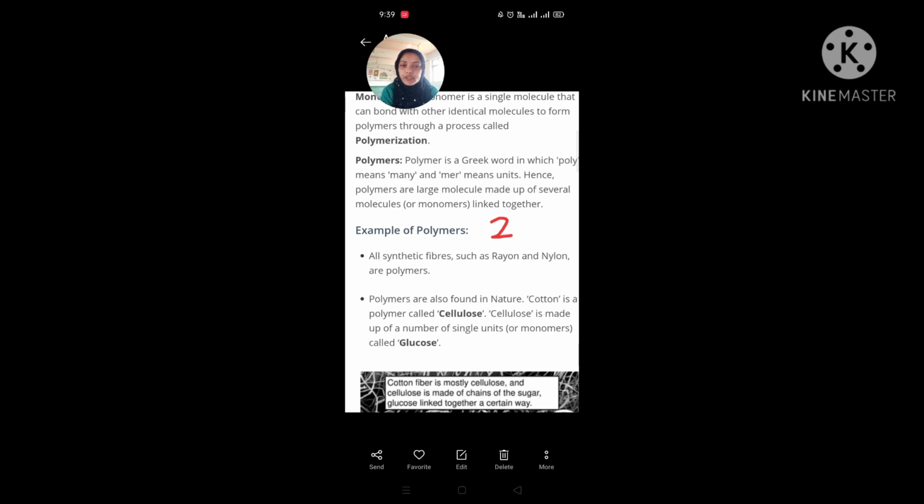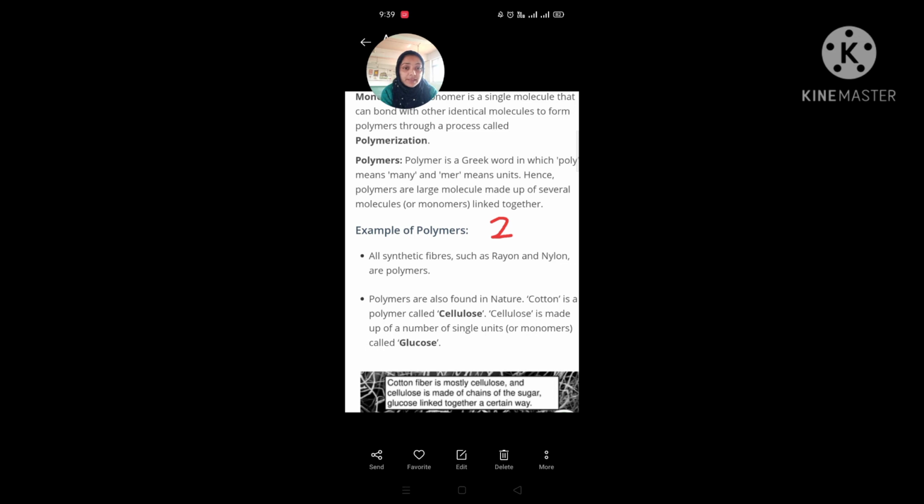Polymer is a Greek word. Poly means many and mer means parts or units. Many parts, many units joined together to form a long chain, is known as a polymer. Example of polymers: all synthetic fibers, all the synthetic fibers you have, my dear students, are polymers such as rayon, nylon, etc.